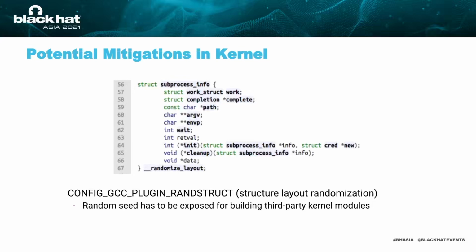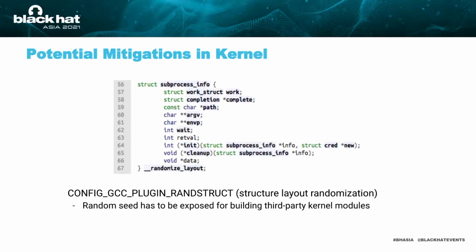The second potential mitigation is CONFIG_GCC_PLUGIN_RANDSTRUCT. This mitigation tries to randomize the order of fields in a structure during the compilation phase. It prevents attackers from predicting the offset of sensitive data within the structure. Take the structure on the slide as an example. The attackers want to overwrite the function pointer field initial to hijack control flow. Without the randomization, the offset of the initial field is fixed and predictable. With the randomization, the initial field is shuffled to another position. Thus, the overwrite doesn't always work. As such, this mitigation seems a threat to the attacker.